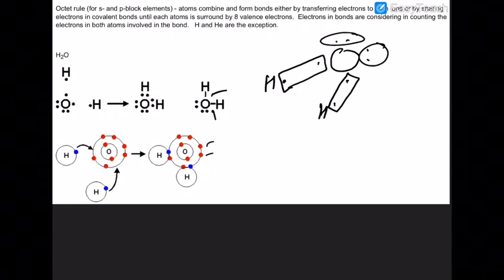Oxygen has how many? 1, 2, 3, 4, 5, 6, 7, 8. All electrons are completed. Are you getting that? So oxygen is able to complete its octet. Repeating once more. Look at there. 1, 2, 3, 4, 5, 6, 7, 8. So how has this bond been done? Are you sure about that?